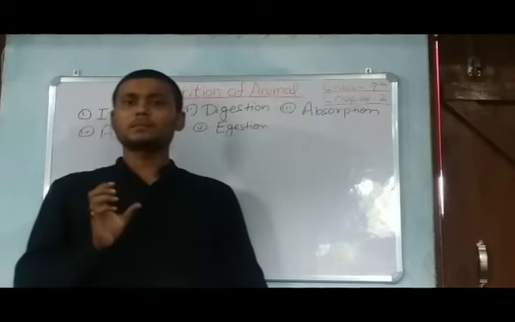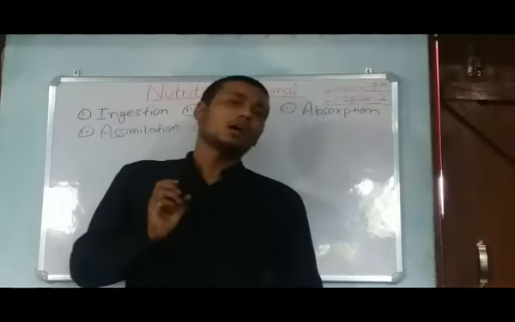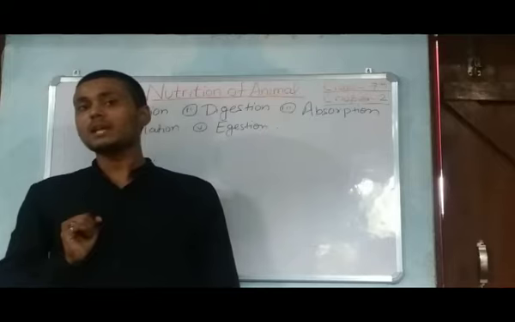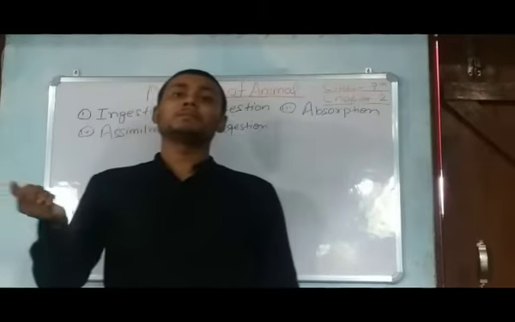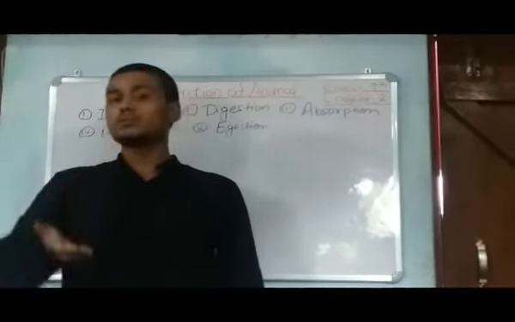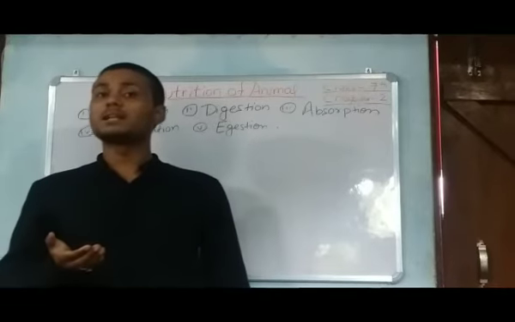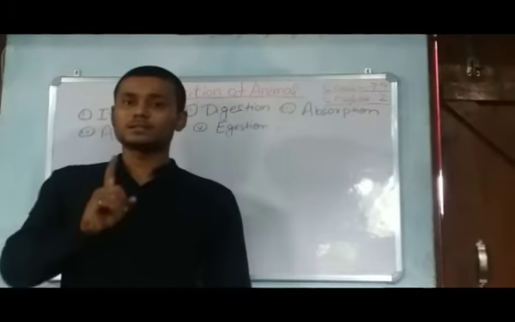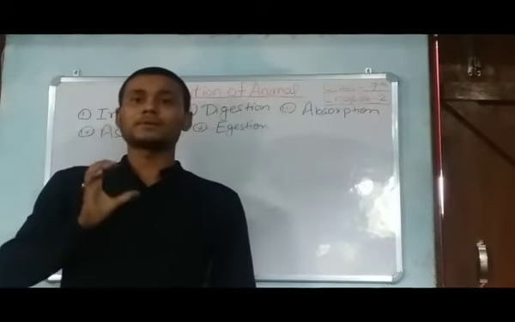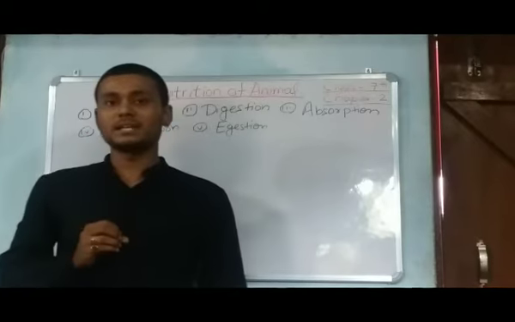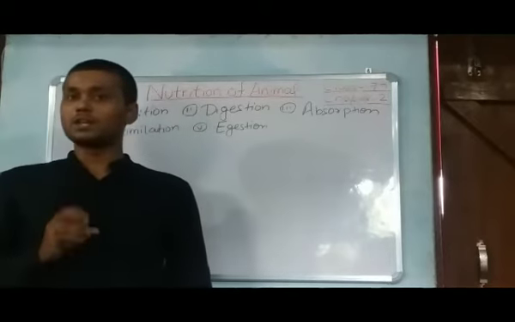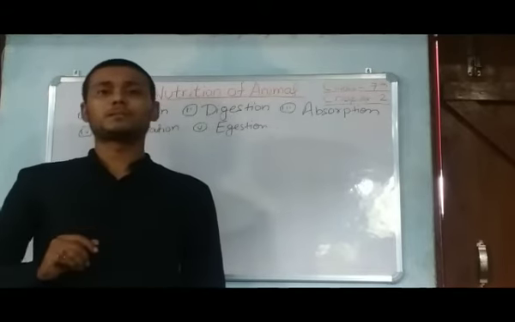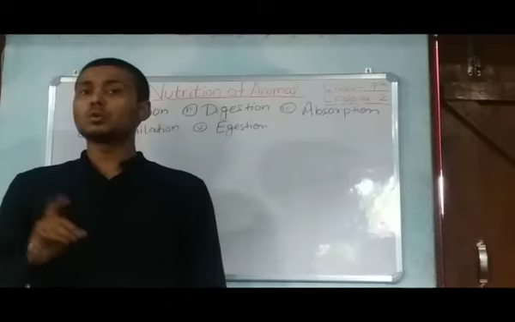If an organism is made up of a single cell, then it's said to be unicellular. And when the organism is made up of more than one cell, then it's said to be multicellular. So there are two types of organism on our earth: first is unicellular and second is multicellular, on the basis of cells present in the body of the organism. Amoeba is unicellular, meaning only one cell is present in its body. This one cell does all the processes.